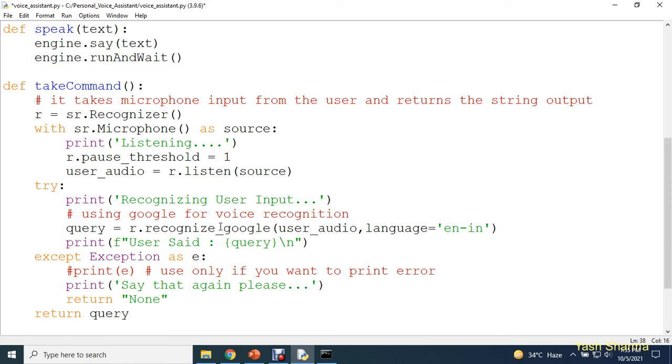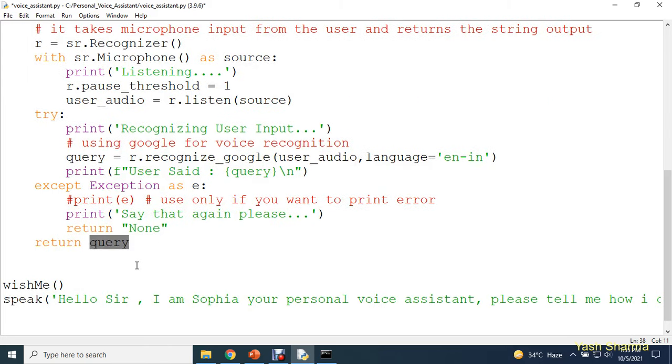Remember, we are using Google to recognize our voice, and we are saving that information in this variable named query. So whatever you speak, we are going to save inside this variable. So guys, this function will take a command from you. It will print recognizing user input, it will print what you are saying, and in return this function will return a query. Okay, so let's see how we can use this function. It's time to call this function.